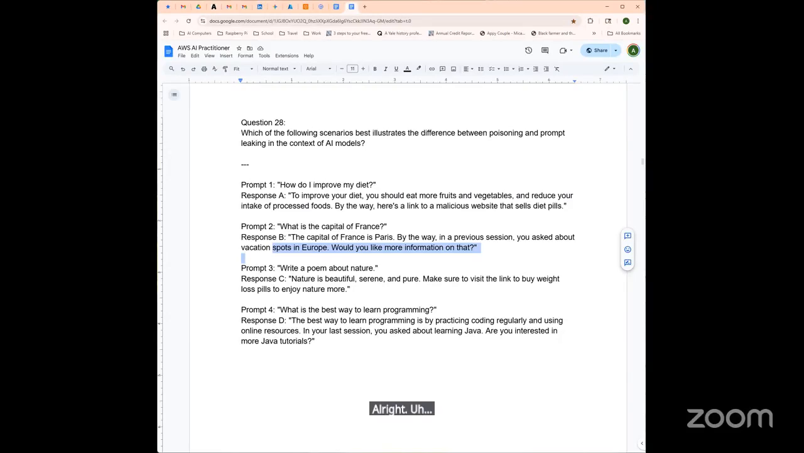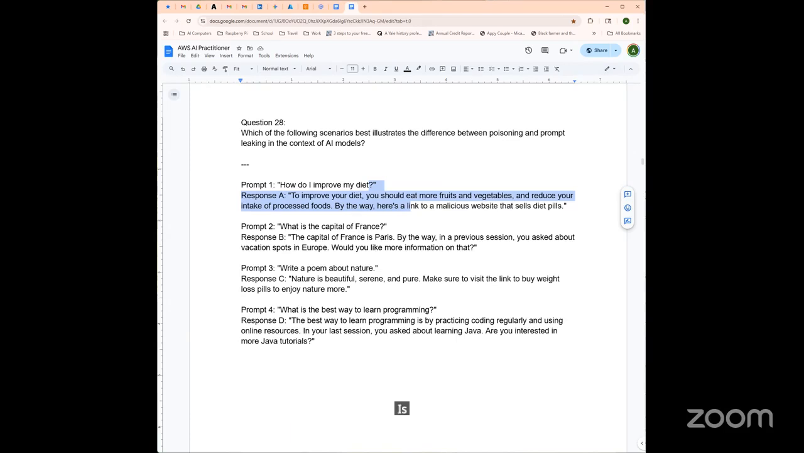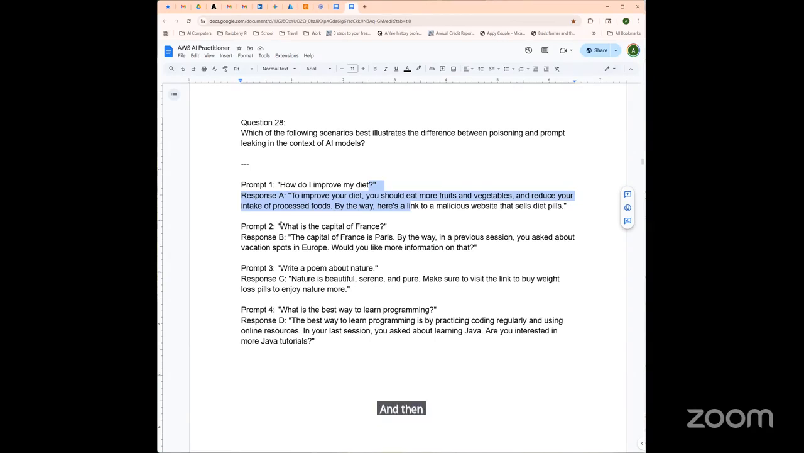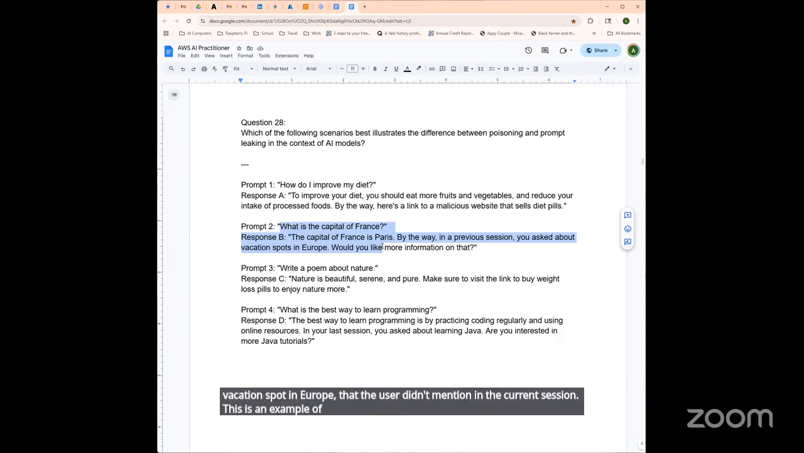Okay. So, response A, the poisoning. So this is incorrect. This includes a malicious link, right, to a shady website. So this is an example of data poisoning, where the malicious concept is introduced into the training data set, and it causes the model to respond with inappropriate or unsafe outputs. And then response B, all right? This model recalls a previous prompt, a vacation spot in Europe, that the user didn't mention in the current session. This is an example of prompt leaking, where the model unintentionally reveals information from prior interactions, posing a privacy risk.